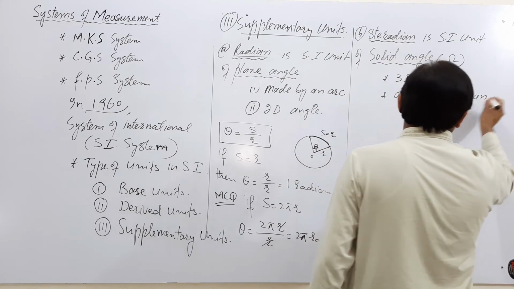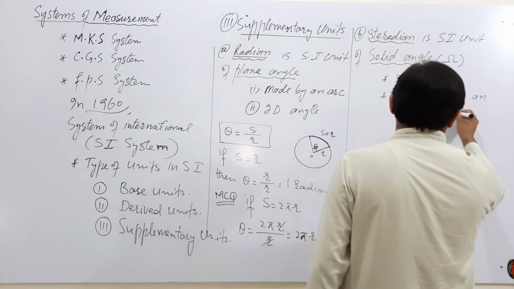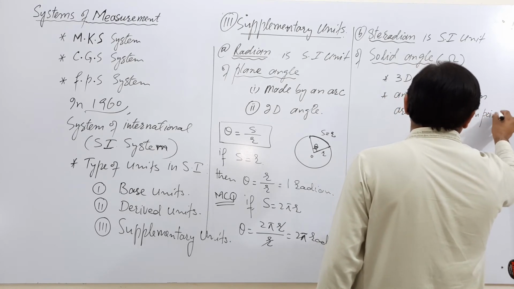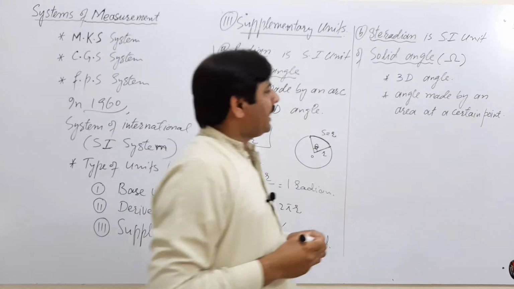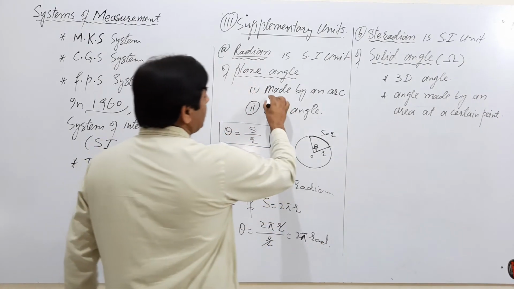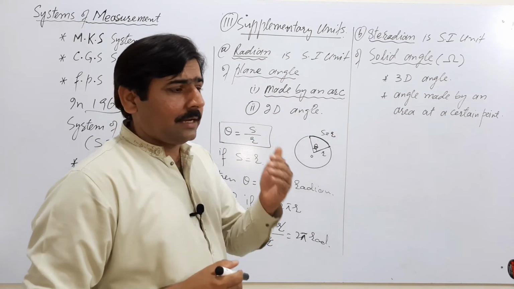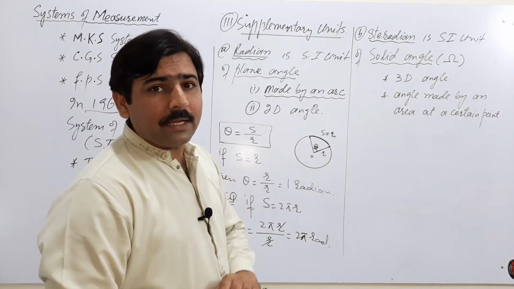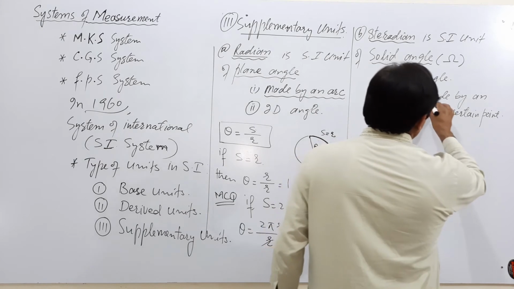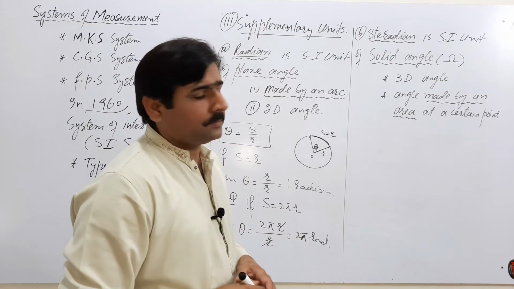Angle made by an area. Plane angle is the angle made by an arc. A length makes an angle at a certain point, that is called plane angle, a 2-dimensional angle. An area, angle made by an area at a certain point, that is called solid angle.